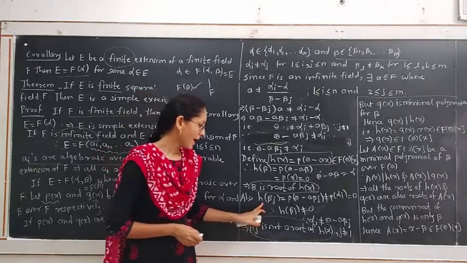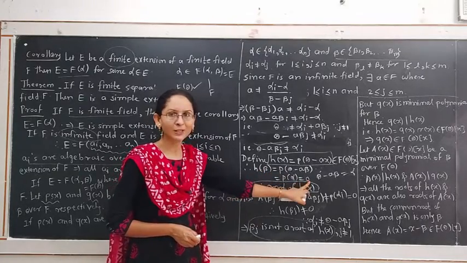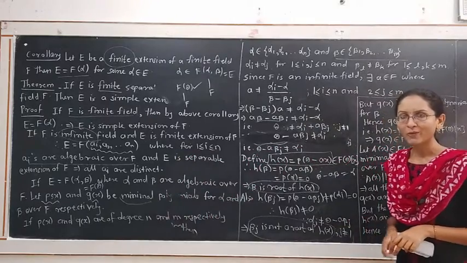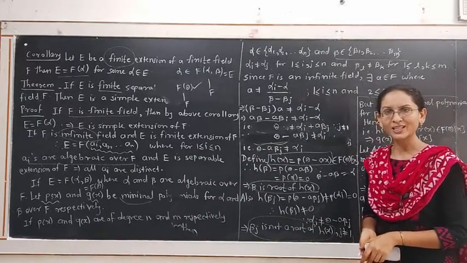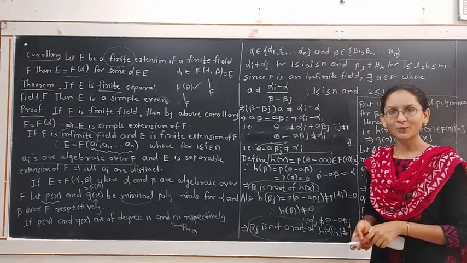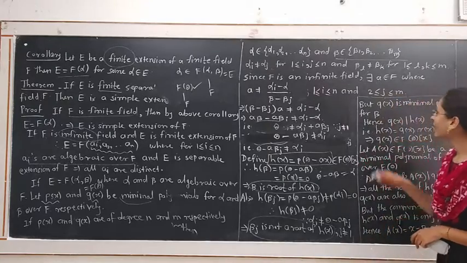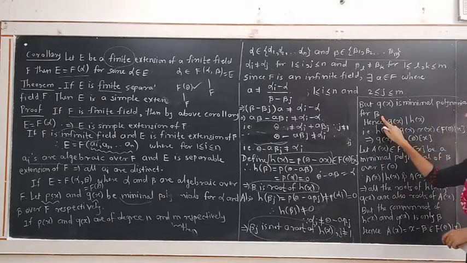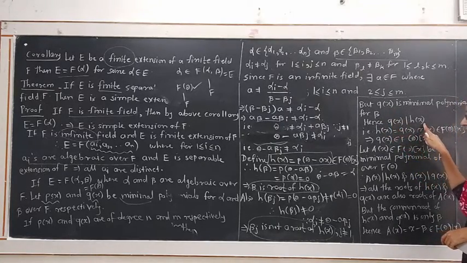In this step, h(x) has root beta because h(beta) equals 0. Also q(beta) equals 0, but q(x) is of least degree, so q(x) must be a divisor of h(x), by minimality of q(x).